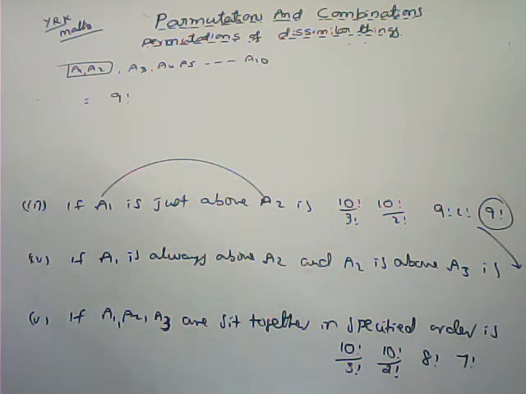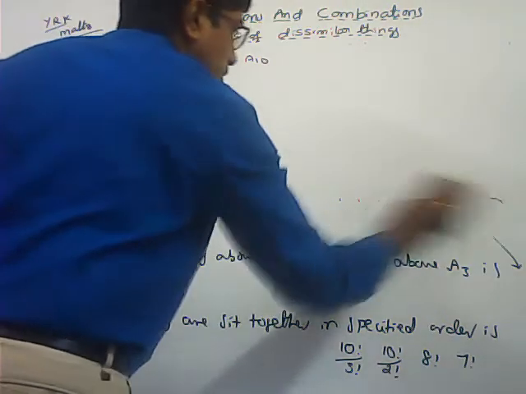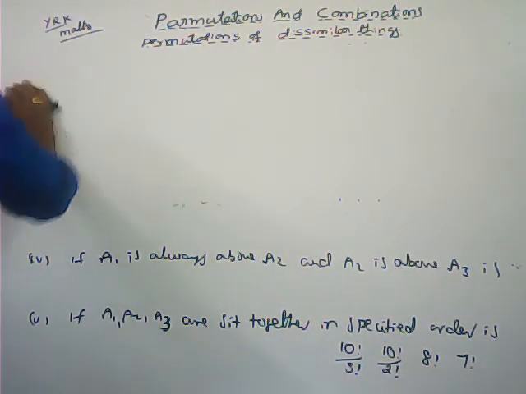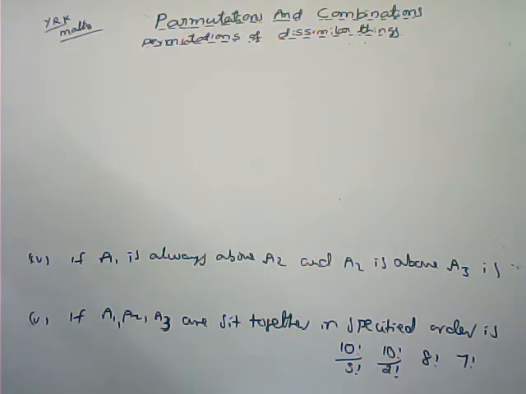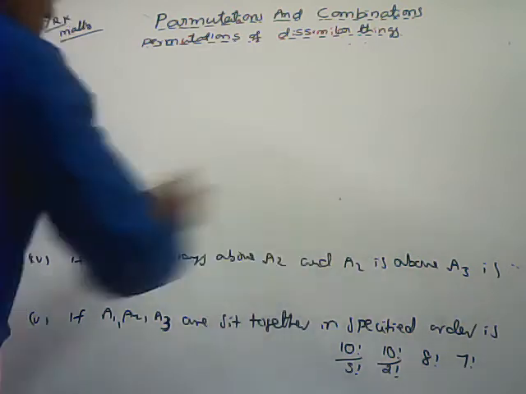Next, the fourth one. Here the fourth option is the correct one. Next, here, fourth one: A1 is always above A2 and A2 is always above A3.